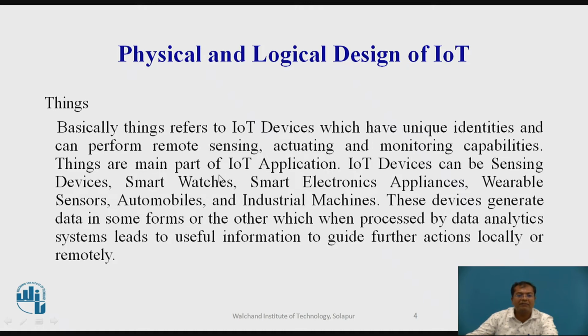And they are a very important part of IoT applications. So these devices are, for example, sensors, smart watches, smart electronic appliances, wearable sensors, automobiles and industrial machines. So these are a few examples in which IoT is used.